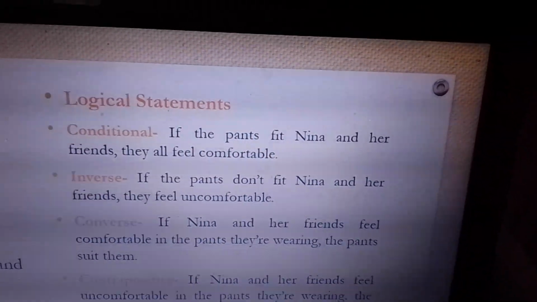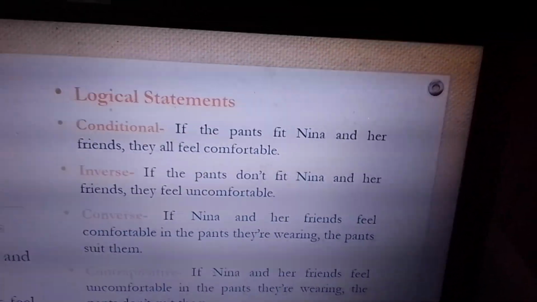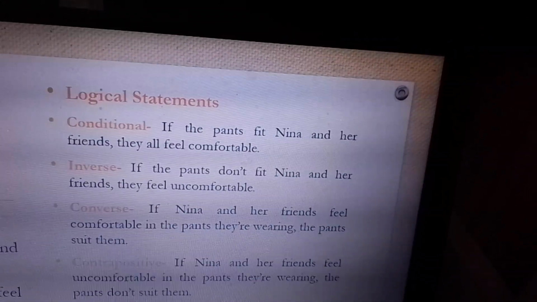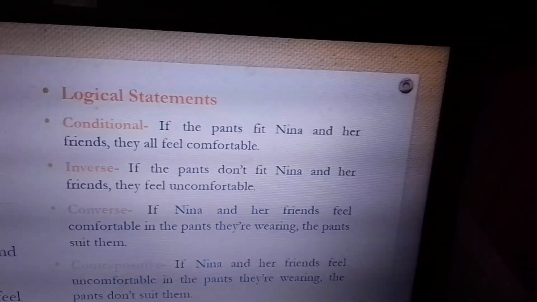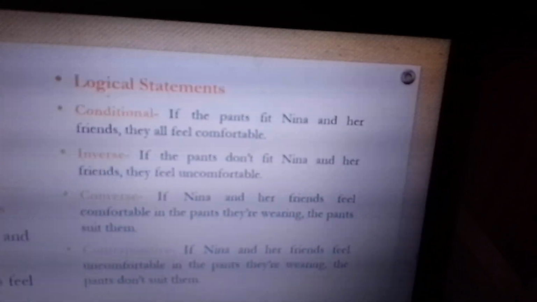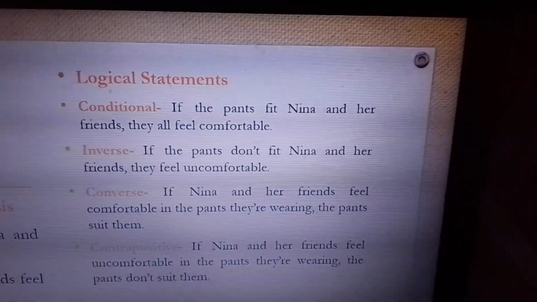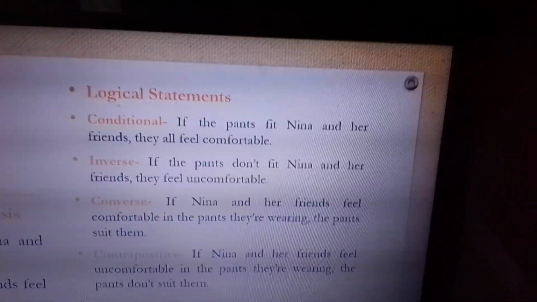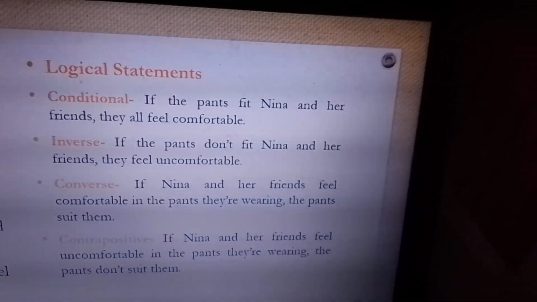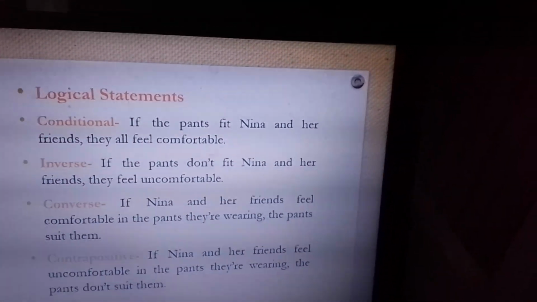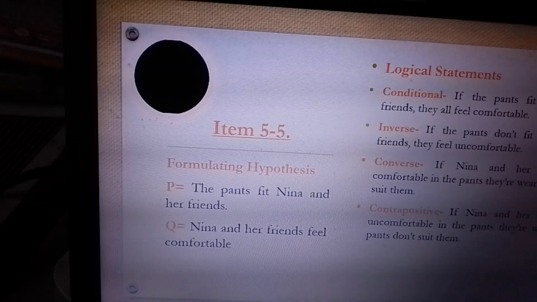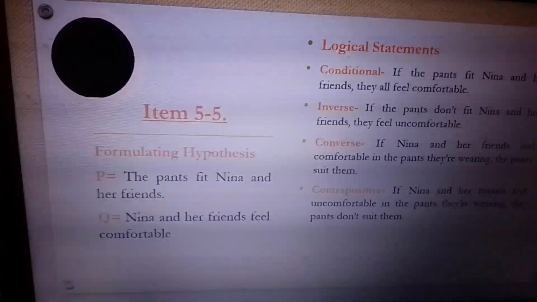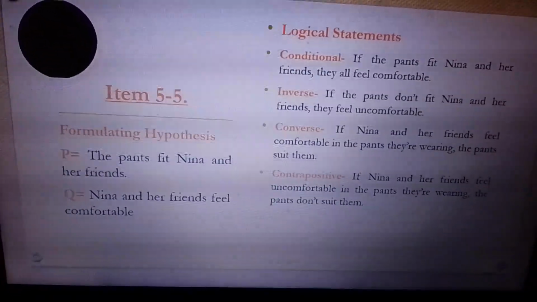This conditional is supposed to be the converse. If the pants fit Nina and your friends, they all feel comfortable in it. If the pants don't fit Nina and your friends, they feel uncomfortable. That's why I was wrong. The correct one should be: the pants fit Nina and her friends, that is the Q. If they feel comfortable, that is the P.